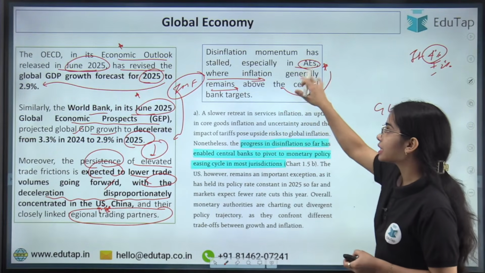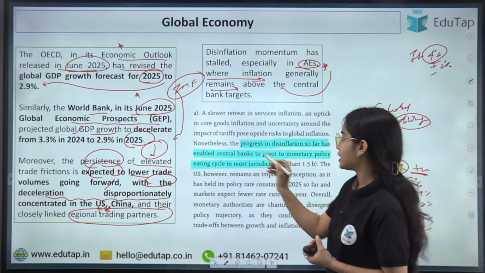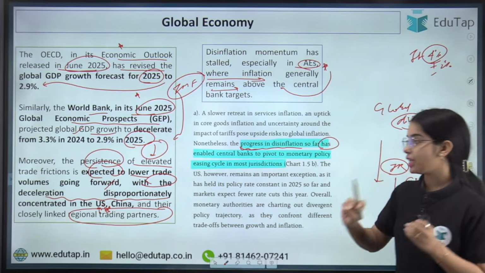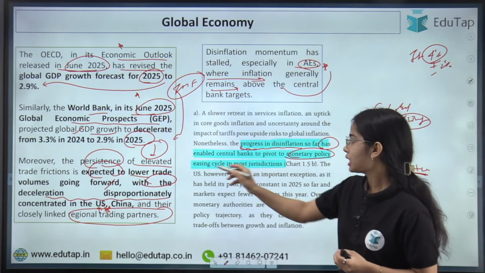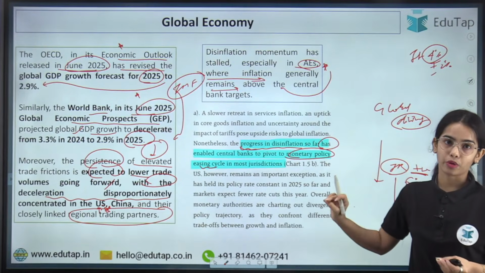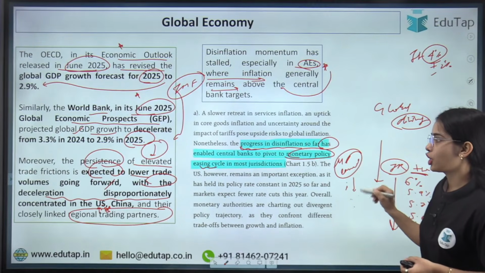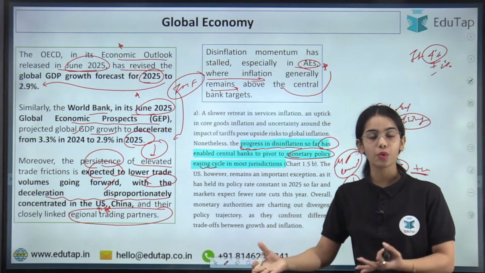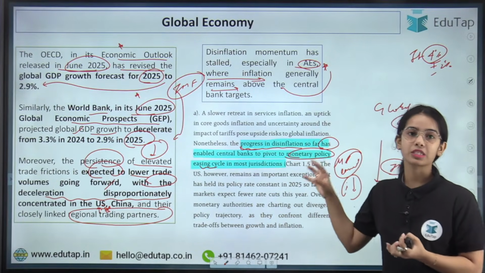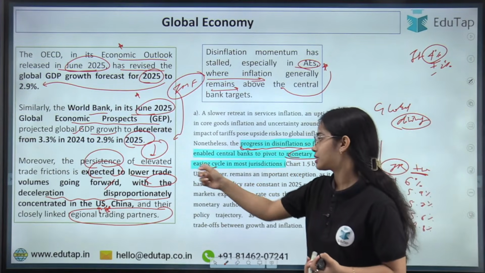Okay, but seeing the disinflation that is happening and the inflation rate decreasing at the global level, and seeing the progress in the disinflation so far, the countries have enabled monetary policy easing. So the central banks have allowed their monetary policy to be eased, so the interest rate to be decreased. On the basis of the disinflation that has happened till now, the central banks have decided to ease their monetary policy in most of the jurisdictions, but except the US.